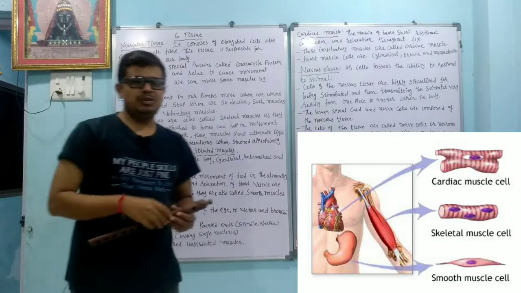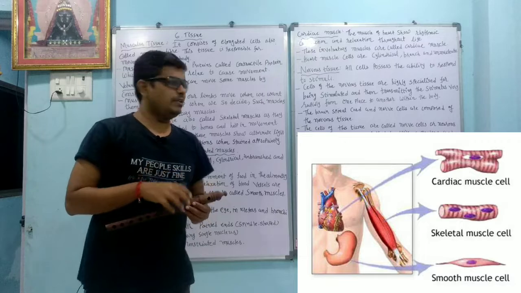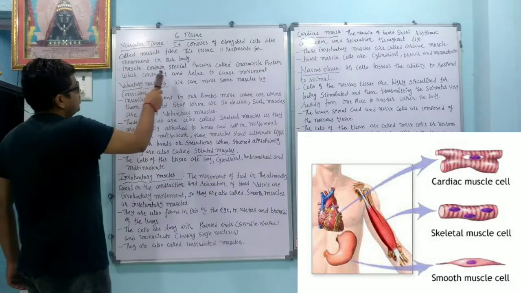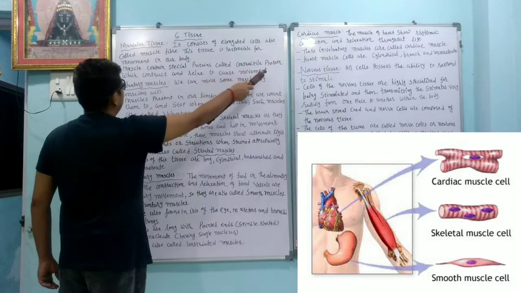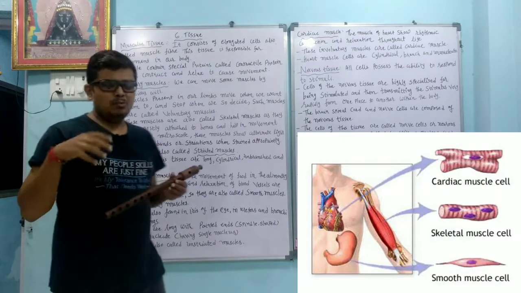So muscular tissue is responsible for the movement in our body, and the cells are elongated. Muscle contains a special protein called contractile protein, which contracts and relaxes to cause the movement. So why does the movement occur?